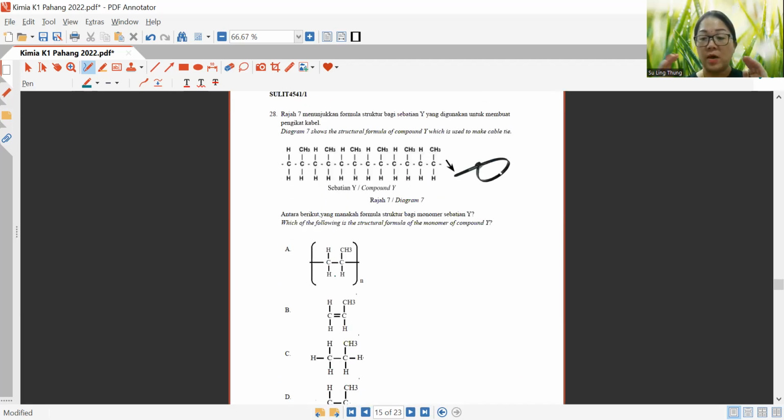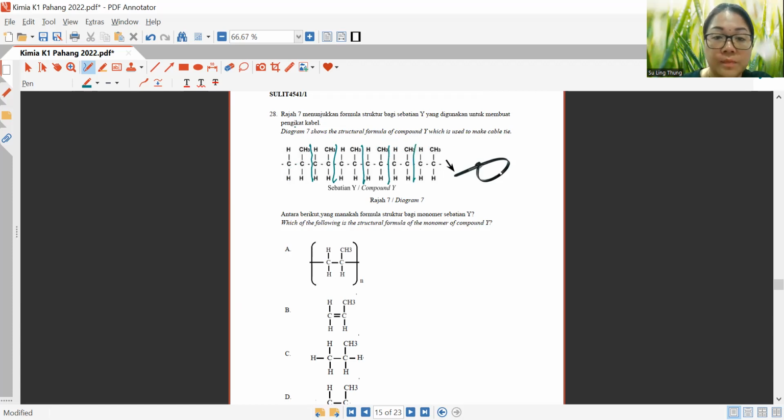Okay, when you are given this type of question, what I would advise you, the first thing you do is cut open. That means separate out all those monomers. Okay, so it's quite obvious here. This is a monomer. You see, these are all monomers.